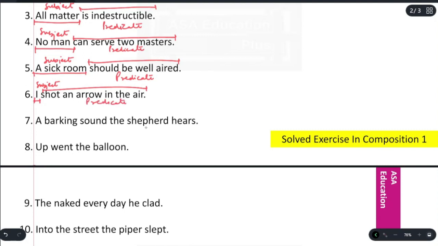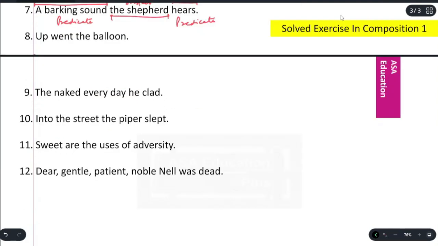A barking sound the shepherd hears. The shepherd, subject. A barking sound hears, predicate. Up went the balloon. The balloon, subject. Up went, predicate. The naked every day he clad. He, subject. The naked every day clad, predicate.